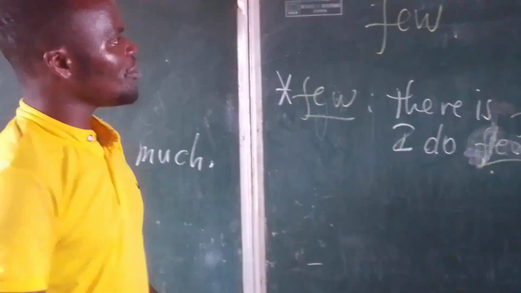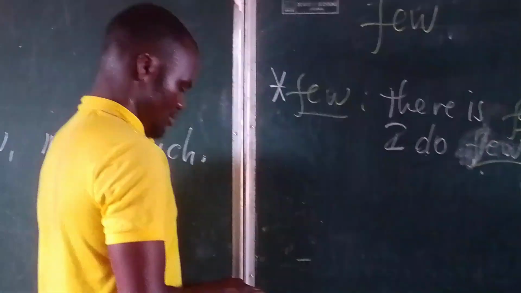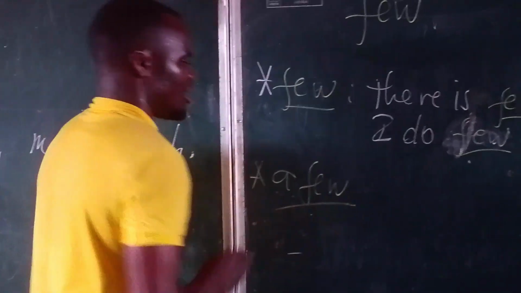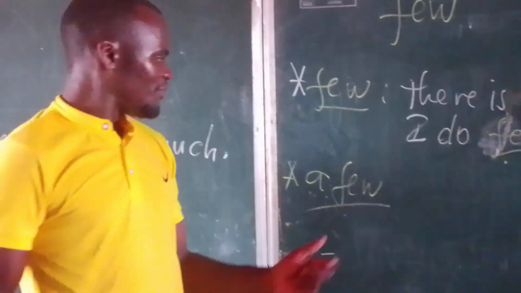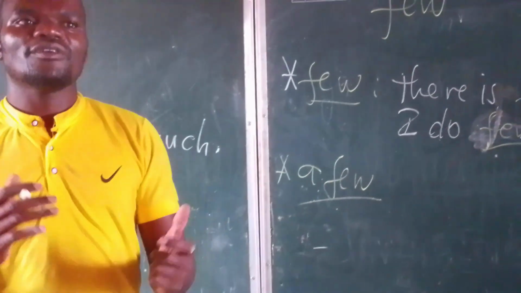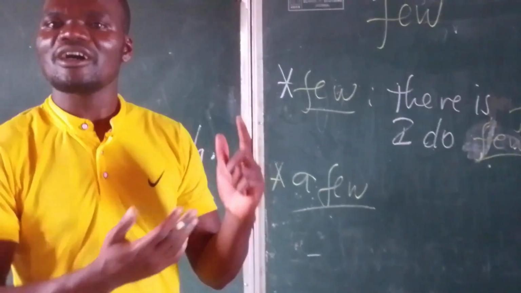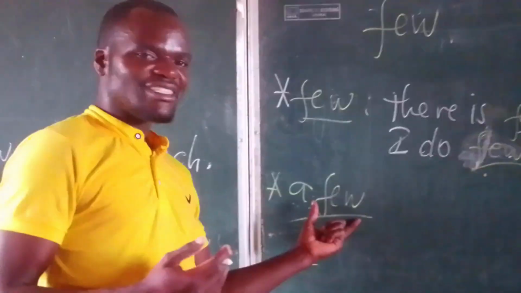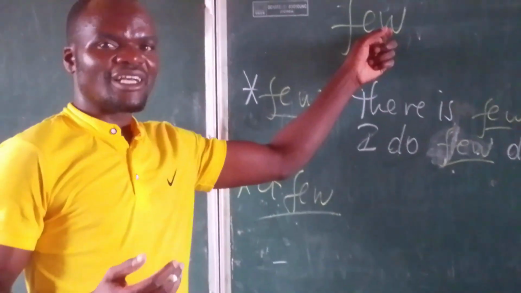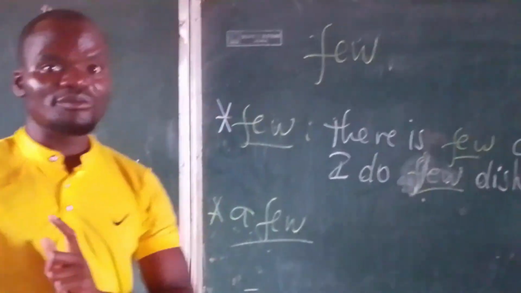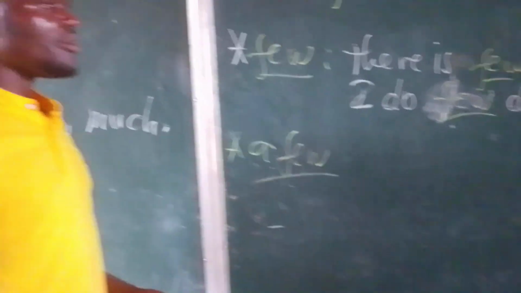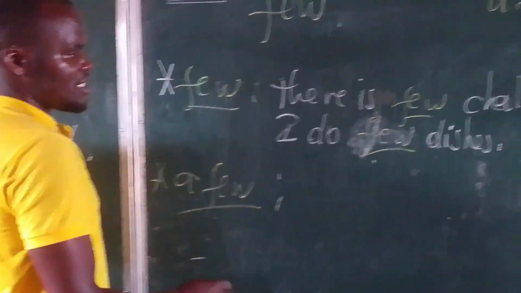Okay, let's move on. A few. A few is used for a small number, but at least some, according to few. However, we have to remember that these are used for countable things. Here we can have an example.